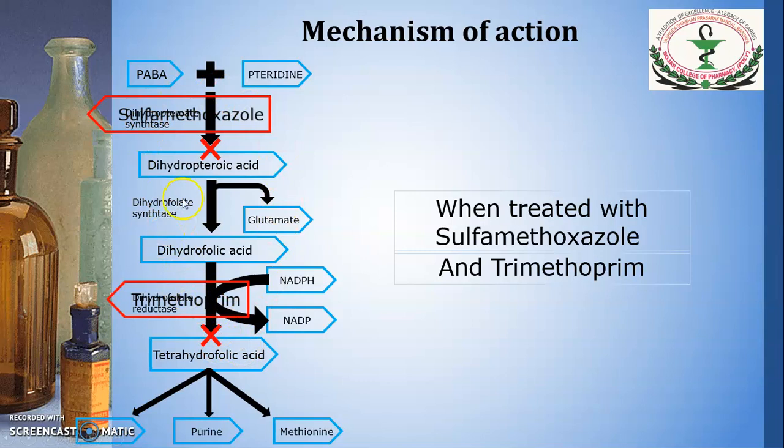So the overall effect will be greater, a synergistic bacteriostatic effect. And this is the mechanism of action of the sulfa combination of sulfamethoxazole and trimethoprim.